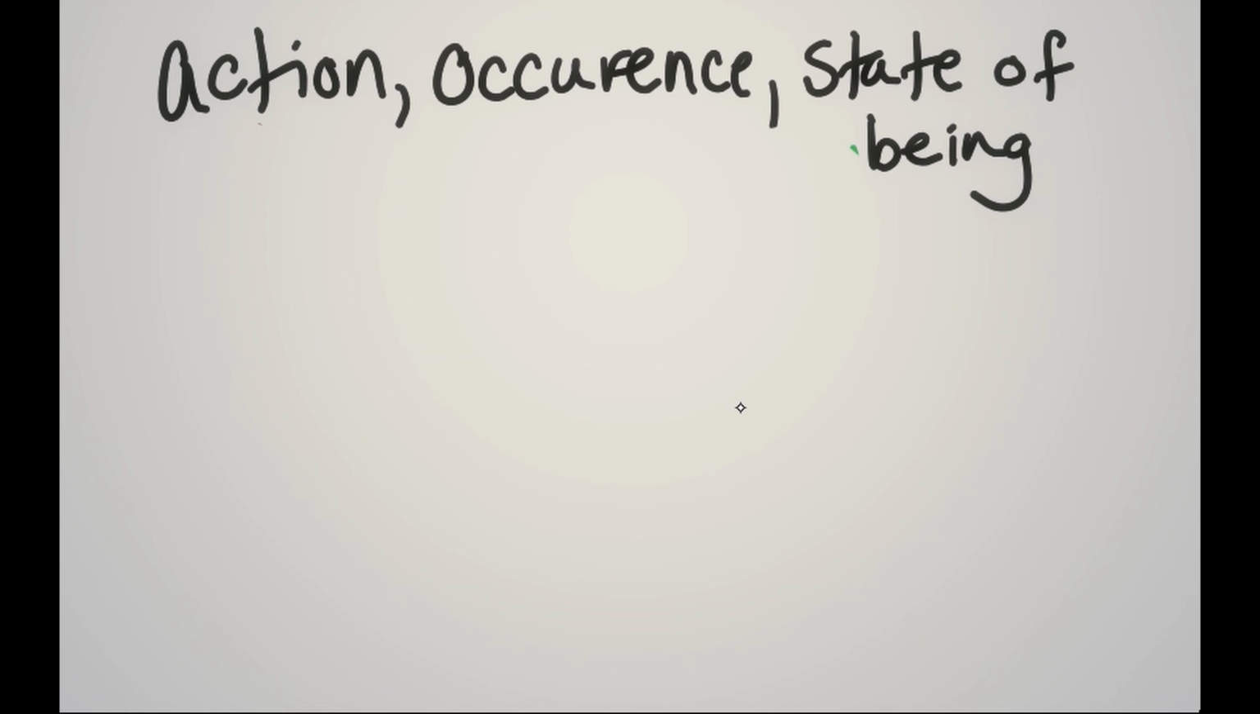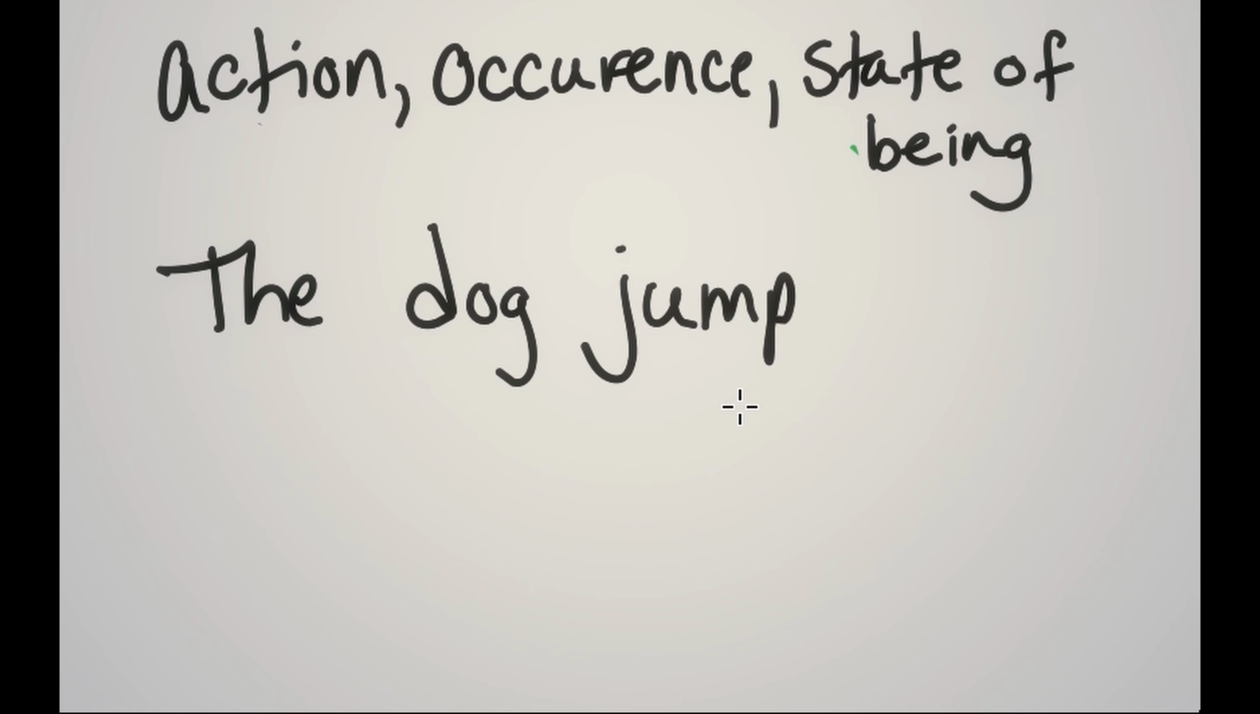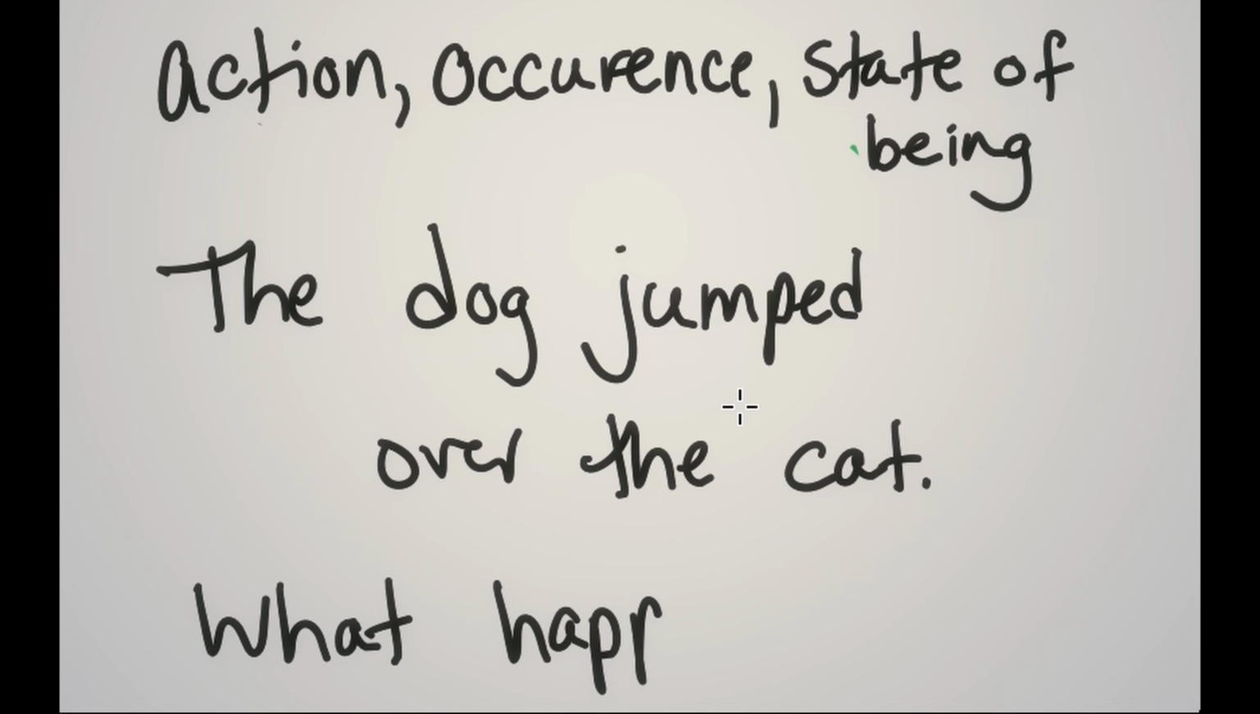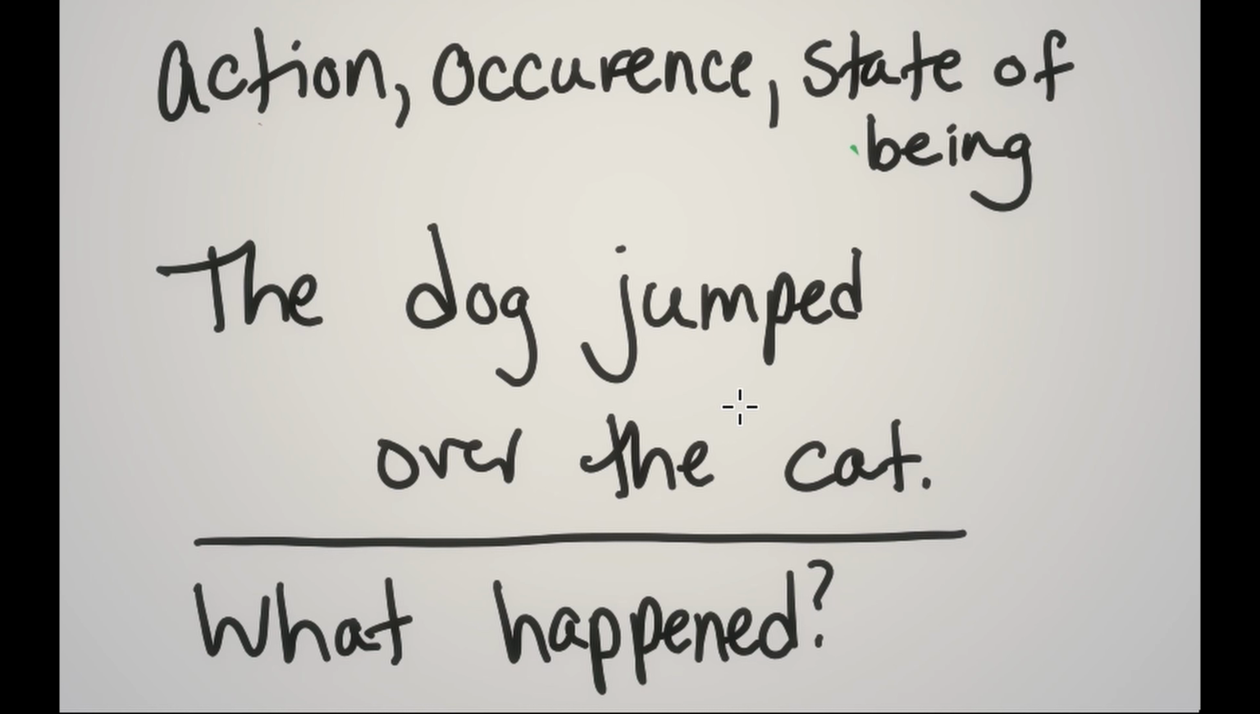Alright, so if we have the sentence "the dog jumped over the cat." That happens sometimes, and then the cat's like, oh, what happened? In fact, we'll make "what happened" an example sentence too. So, where are the verbs? What is the action happening?